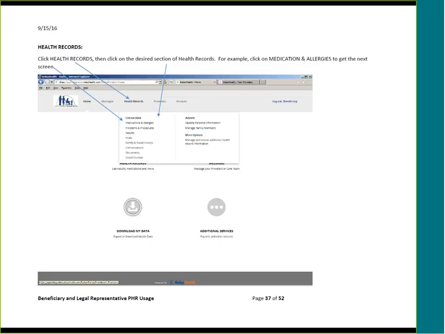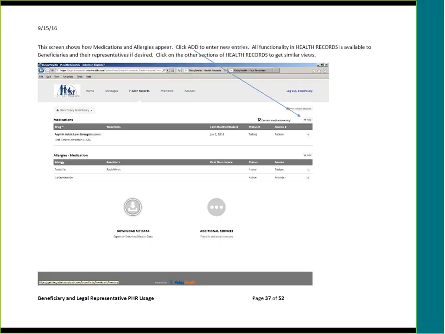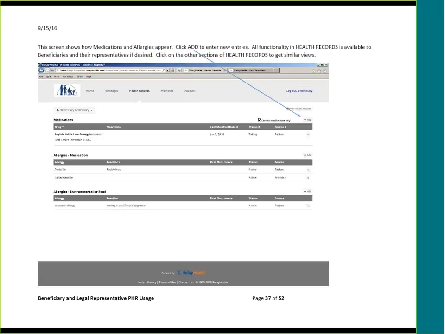Health records. Click Health Records, then click on the desired section of Health Records. For example, click on Medication and Allergies to get to the next screen. This screen shows how medications and allergies appear. Click Add to enter new entries. All functionality in health records is available to beneficiaries and their representatives if desired. Click on other sections of health records to get similar views.